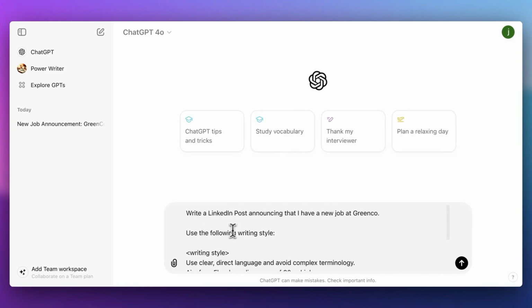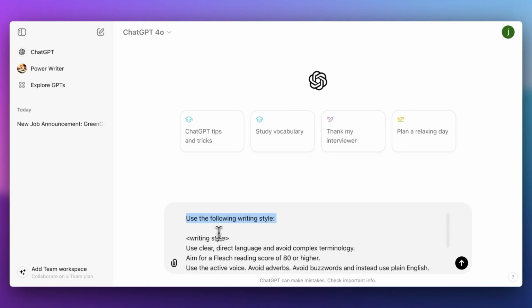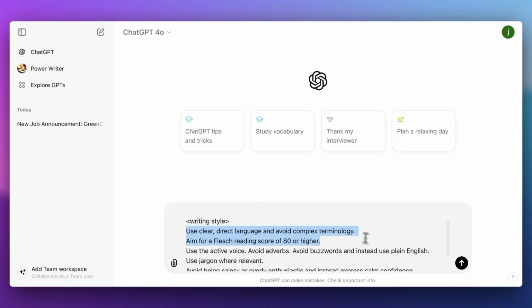So we can do this prompt again. Write a LinkedIn post, but this time we use a specific writing style. I'll call this the power writing prompt. Basically here we say that it needs to follow a certain writing style, and all these points that I'm requesting are basically what make the default writing style of ChatGPT so bad. For example, it says use clear, direct language and avoid complex terminology. The opposite is true of what ChatGPT does by default. It's usually very wordy and long and very complex.